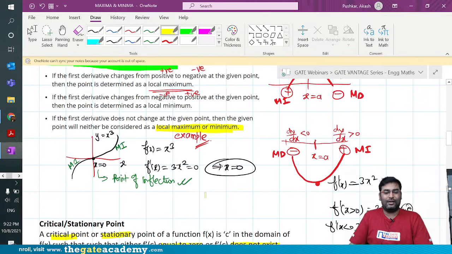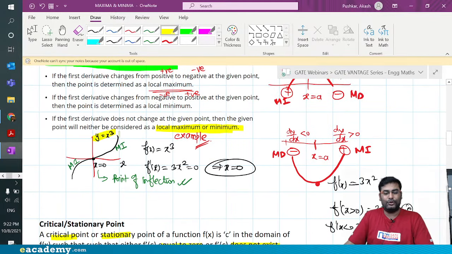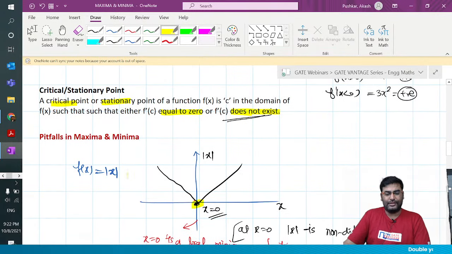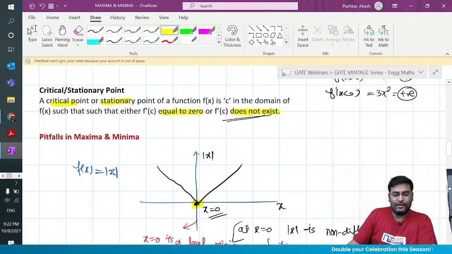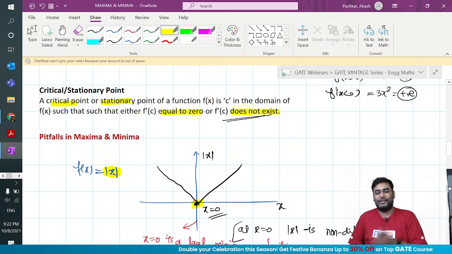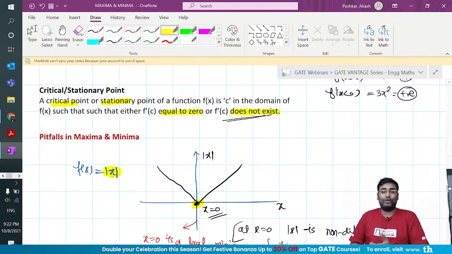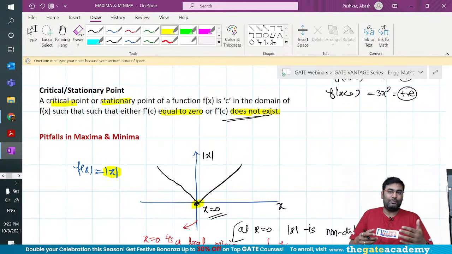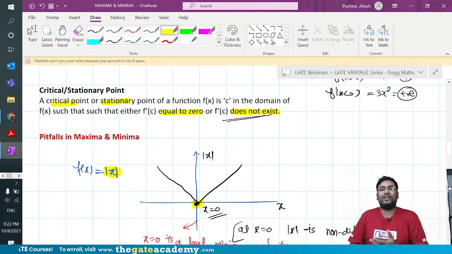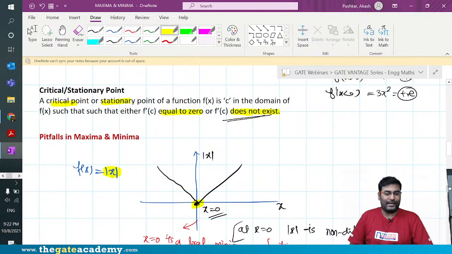So that is a common pitfall. People always struggle with at least these two functions. And trust me, I have seen a lot of IIT interviews where professors ask about these two functions all the time. Tell me a function which is continuous but non-differentiable: mod x. Tell me a function which does not have a proper maximum or minimum, but still has a critical point: x cube. So just having a critical point does not guarantee a maximum or minimum.